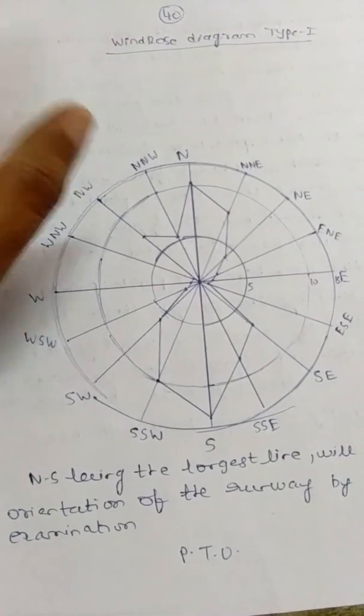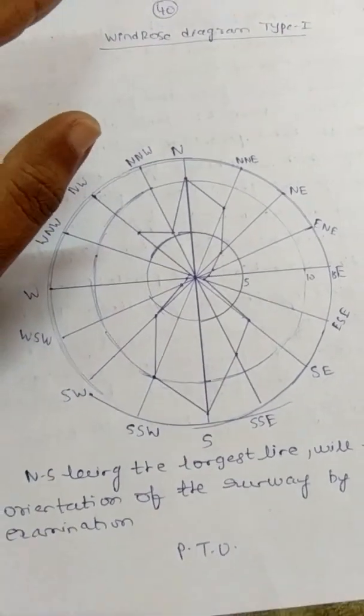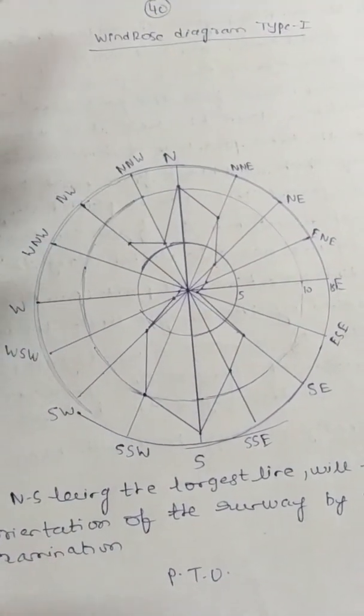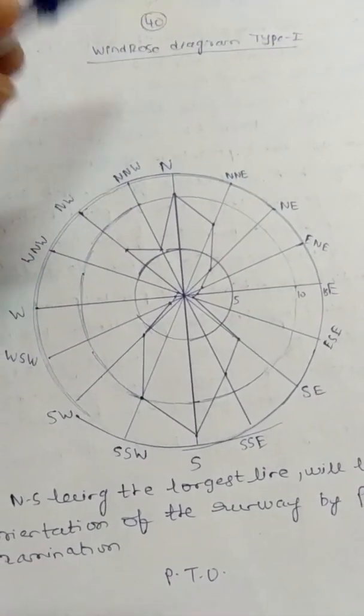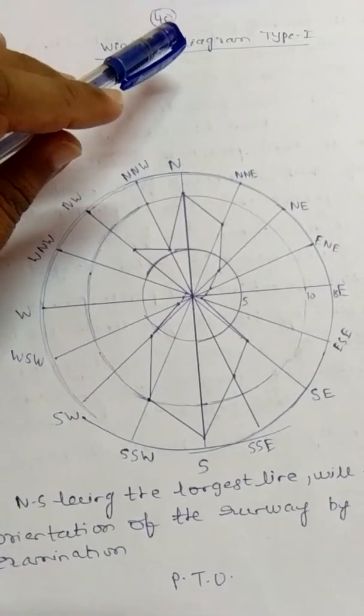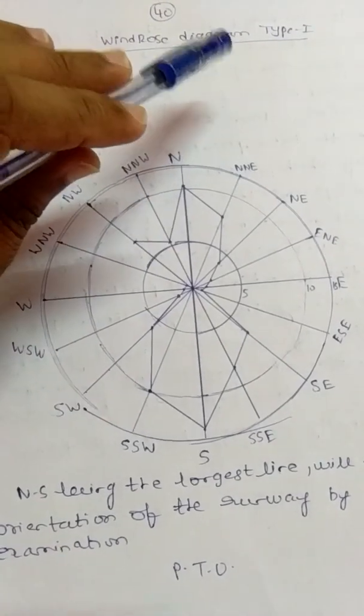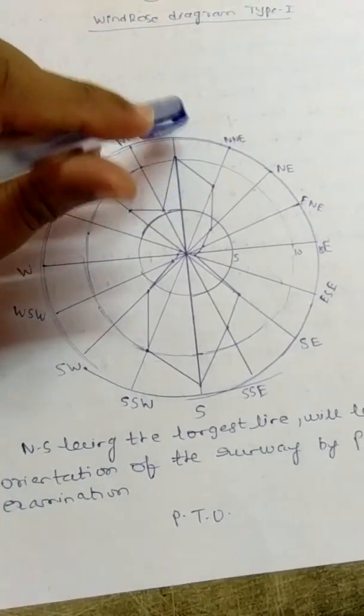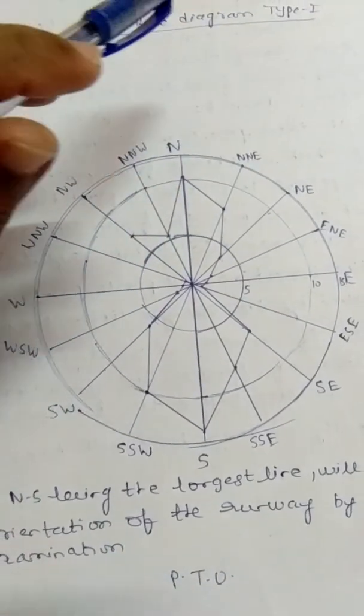But in your building design and drawing syllabus itself, Mumbai University has included this windrose diagram for the year 2020-21, so that is why I am explaining it here.